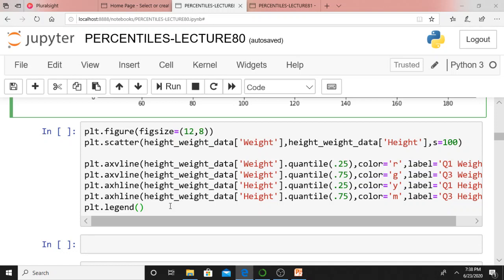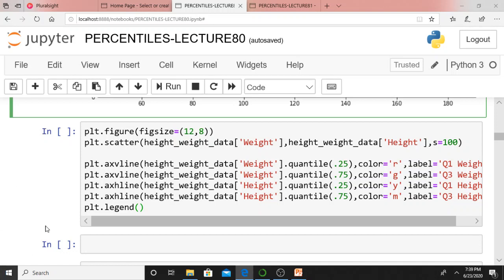The weight data is along the x-axis. I will use vertical lines to mark Q1 and Q3 for our weight data, that is the 25th percentile and 75th percentile. Height is along the y-axis. I will plot the 25th and 75th percentiles in the form of horizontal lines, and it is simple.